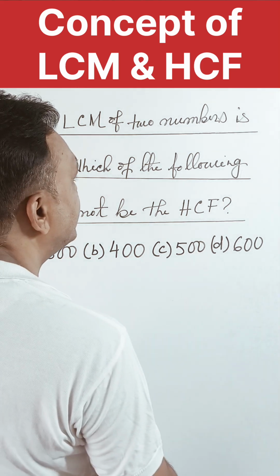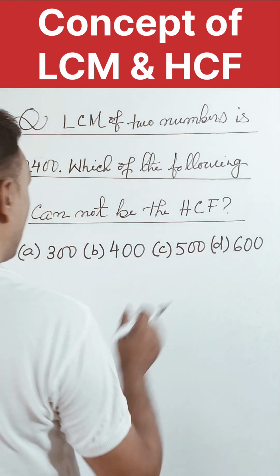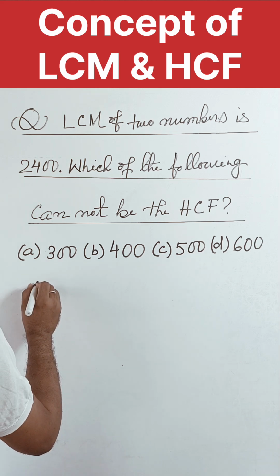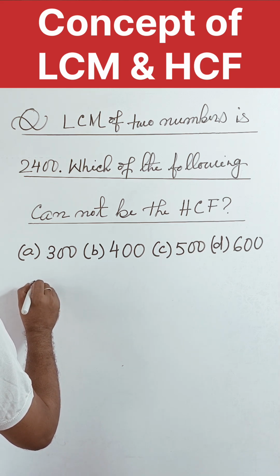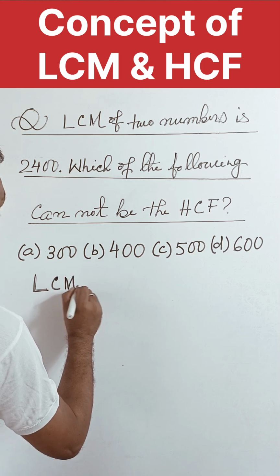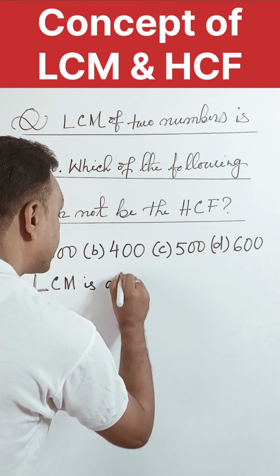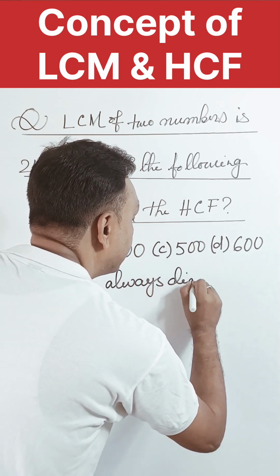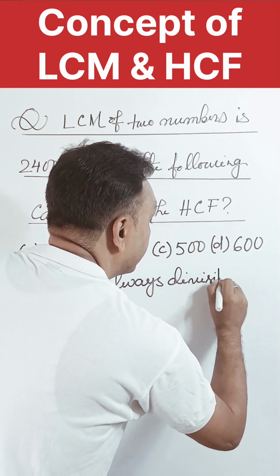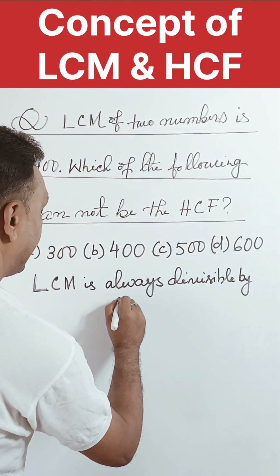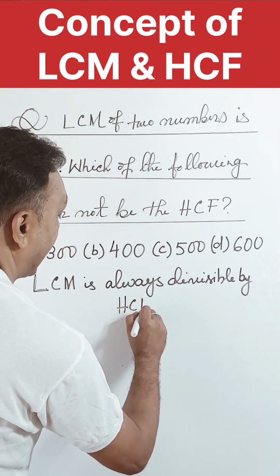So in order to solve this type of problem, one statement you need to remember. What is that? Just remember this line: LCM is always divisible by HCF.